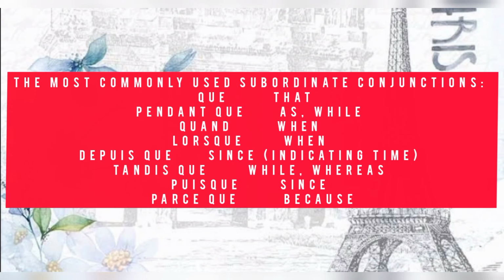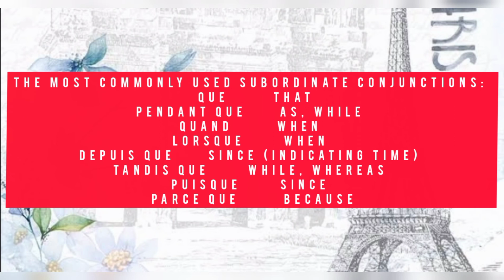That in French is known as que. As or while is known as pendant que, and while or whereas is known as tandis que. Then we have when, which is known as quand, and another, more formal type of when, is lorsque.